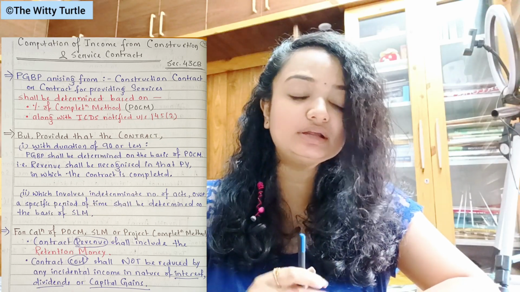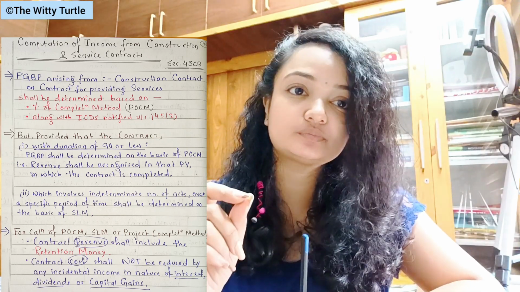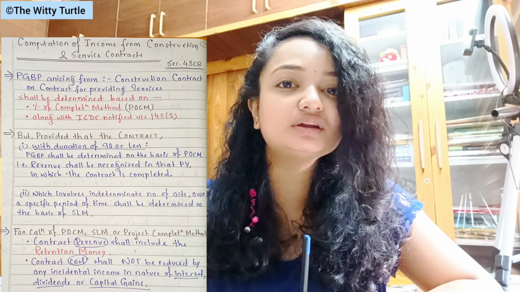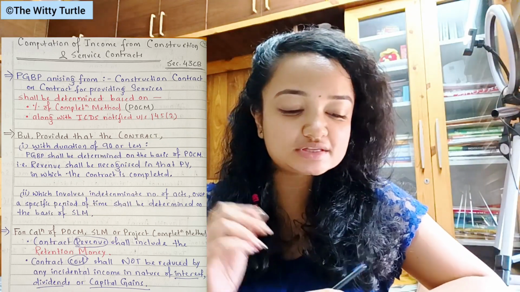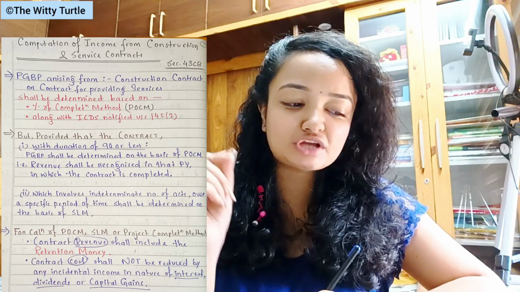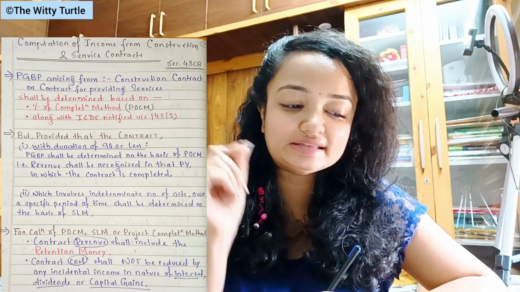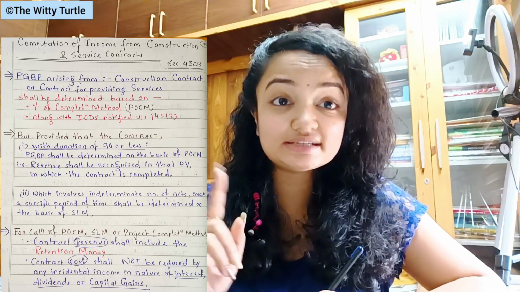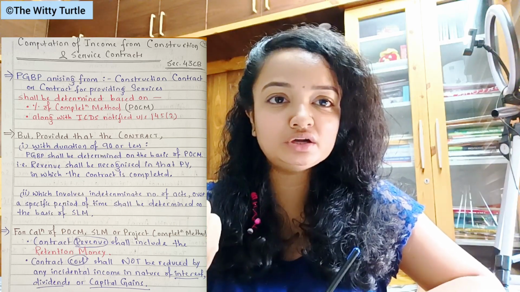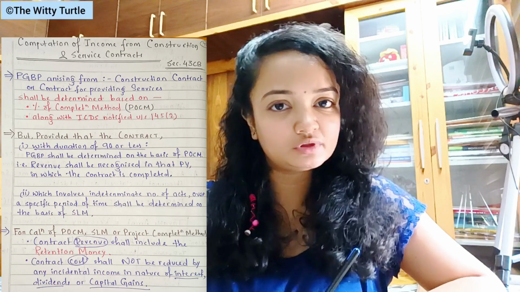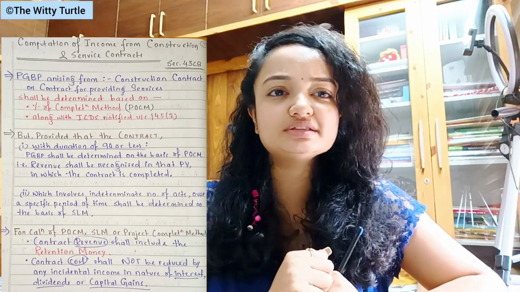The second point talks about contract cost. The first point was regarding contract revenue. The second point is regarding contract cost. So it says that contract cost shall not be reduced by any incidental income. Incidental income in nature of interest or dividend or any kind of capital gain. Right? What is the meaning of incidental income?